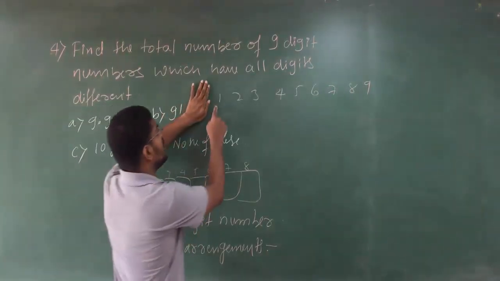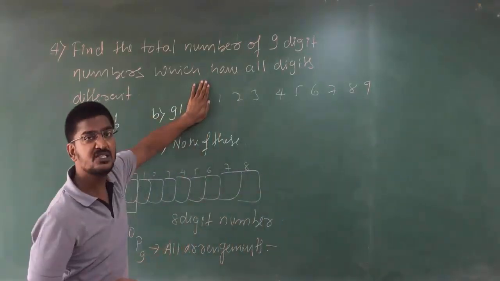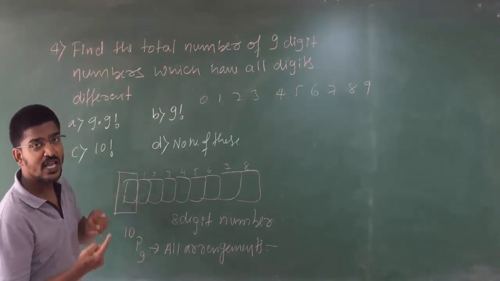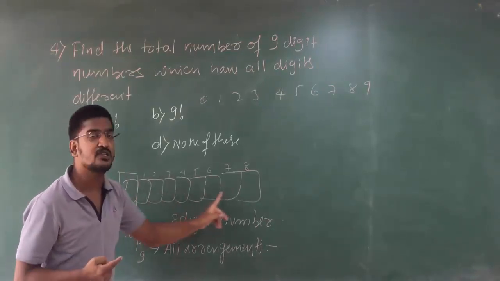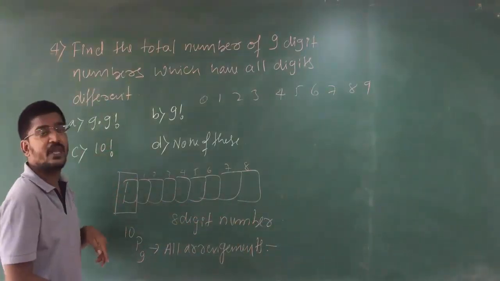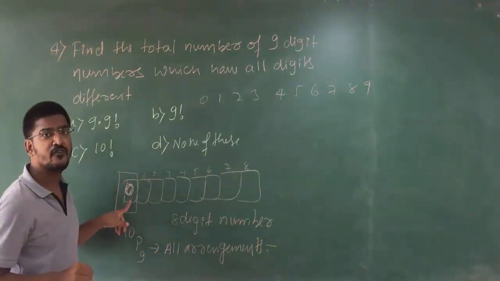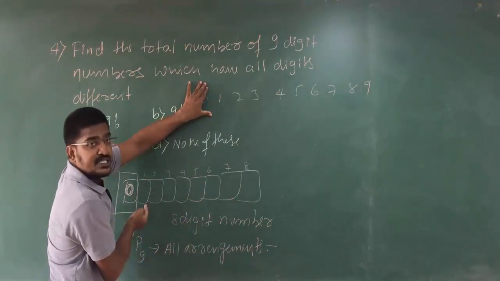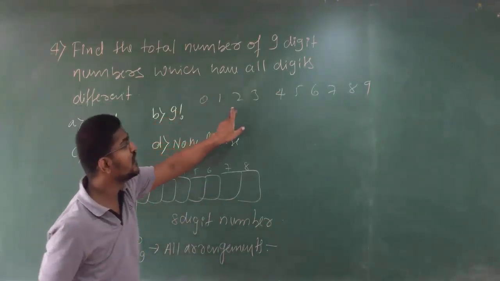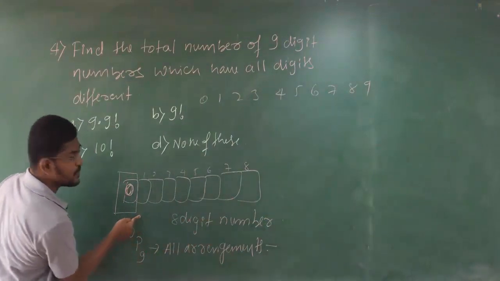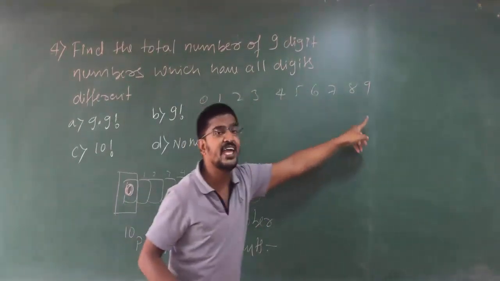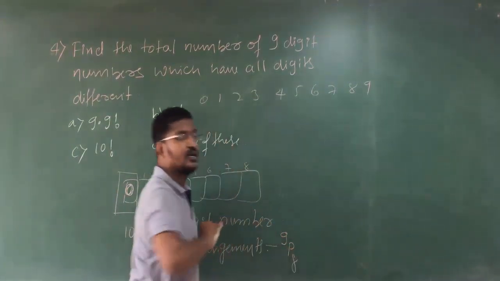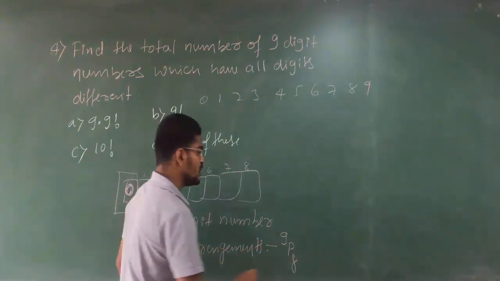Here you are remaining with how much? 9. You are remaining with how much? 9 because 0 is fixed here. Because we are finding the total number of possible cases with 0 at the first place. If I fix 0 here, you will remain with 9 digits. You will remain with 8 places. Are you getting my point? You will remain with 9 digits. You will remain with 8 places. Clear? From this 9, you should arrange this 8. That is nothing but 9P8. Are you clear? 9P8 is what?